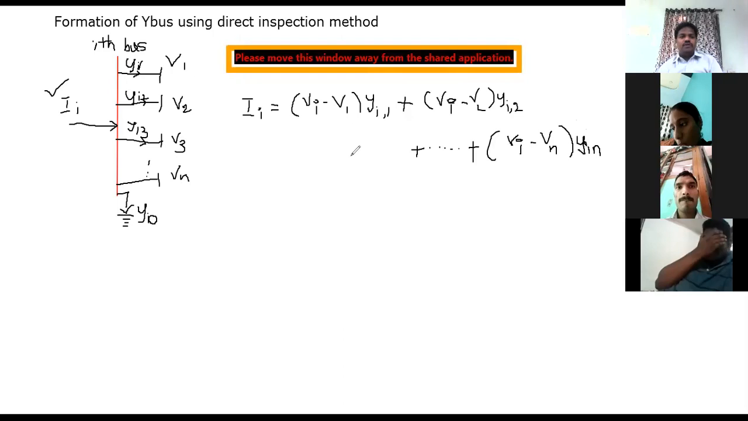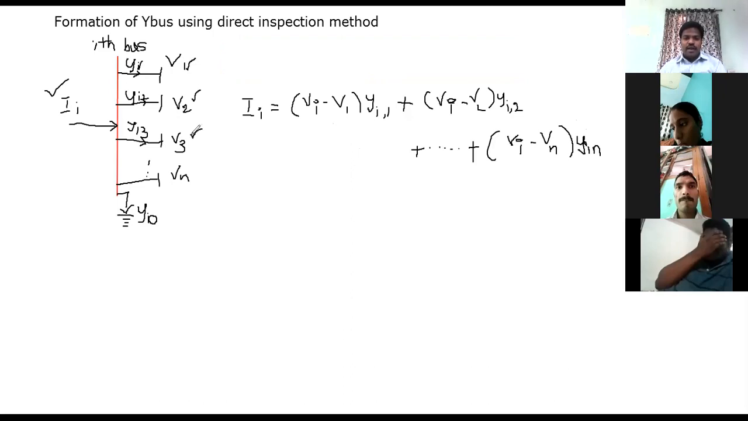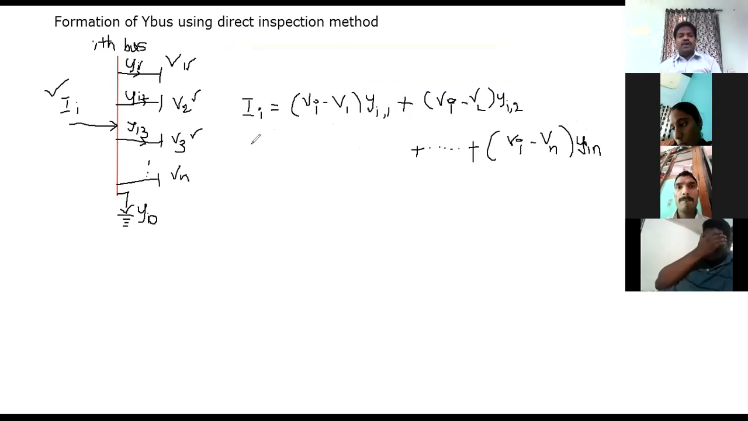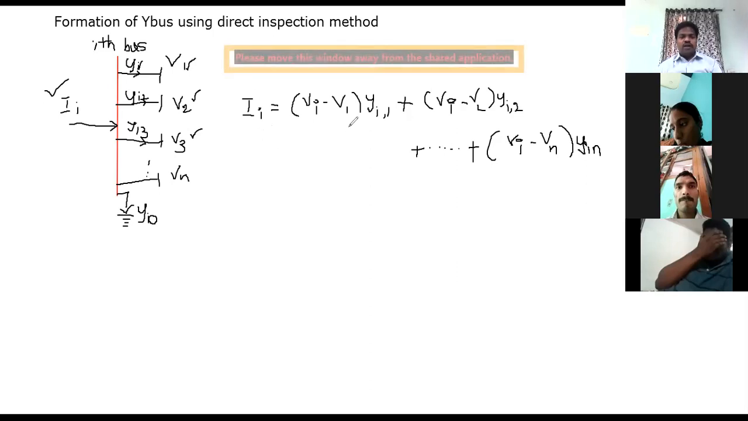Now you please see here. This is the first outgoing current. This is the second outgoing current. There is a third outgoing current. Similarly, you will have a total of n outgoing currents. So according to KCL, the sum of incoming currents is equal to the sum of outgoing currents. So here Ii be the total current that is entering into the particular ith bus. If you are considering that as an incoming current, now the outgoing currents are the sum of Vy terms. So that is the generalized expression, the relationship between I, V and Y.